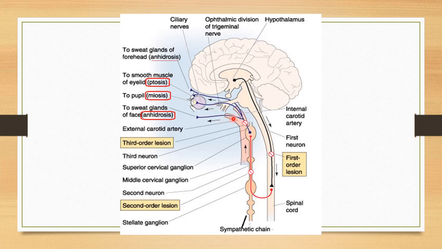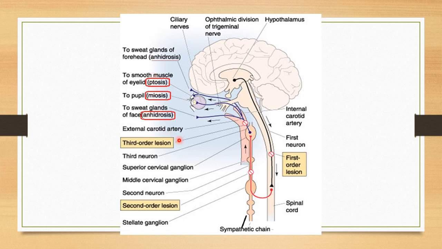Now these blue colored lines are suggesting the oculosympathetic part, or rather the postganglionic oculosympathetic part, that is concerned with the supply to the sweat glands of the forehead, sweat glands of the face, then to the smooth muscles of the eyelids, that is Muller's muscle, and the muscle of the pupil, that is the dilator pupillae muscle. So these are the various branches of this postganglionic sympathetic fiber that are innervating these muscles.